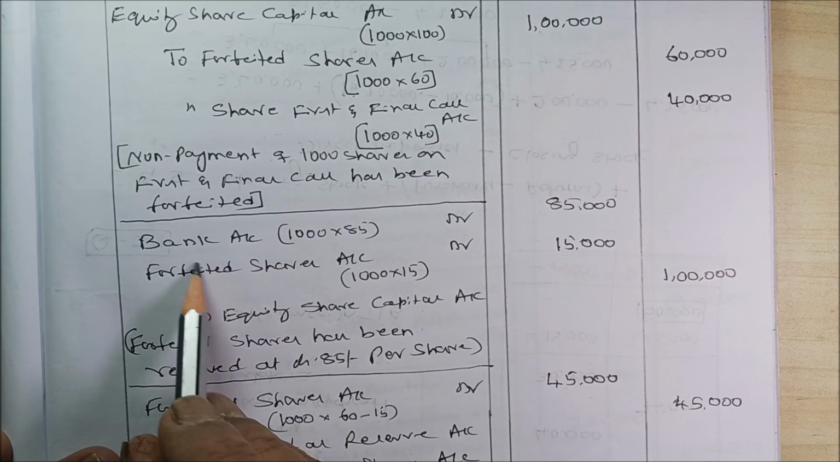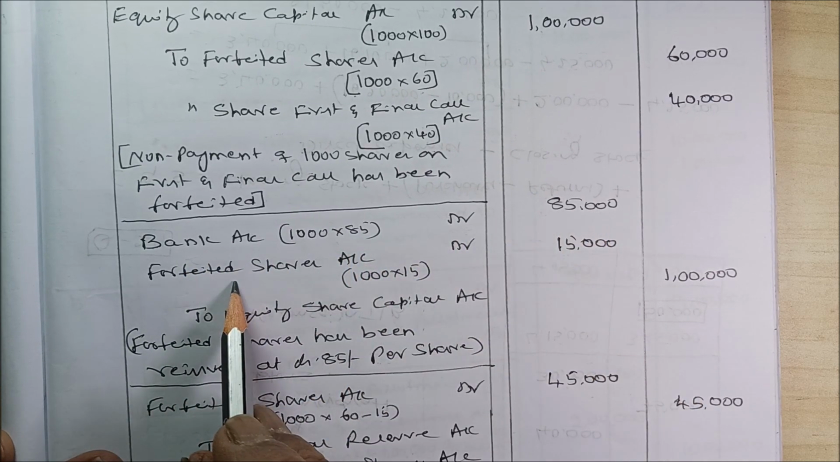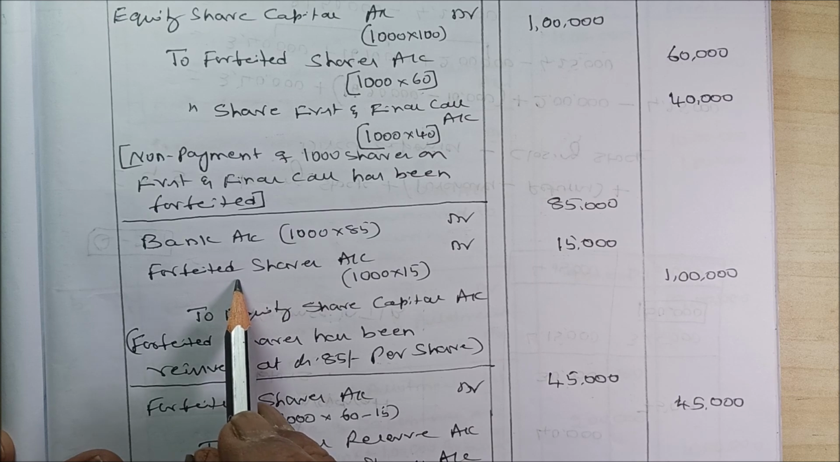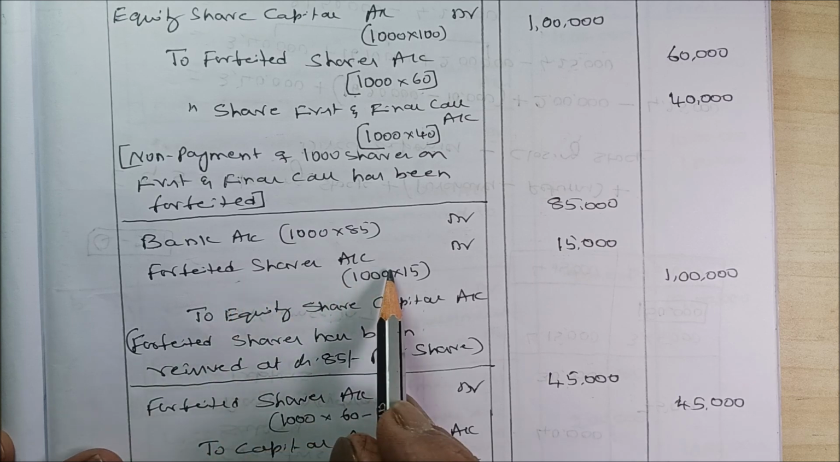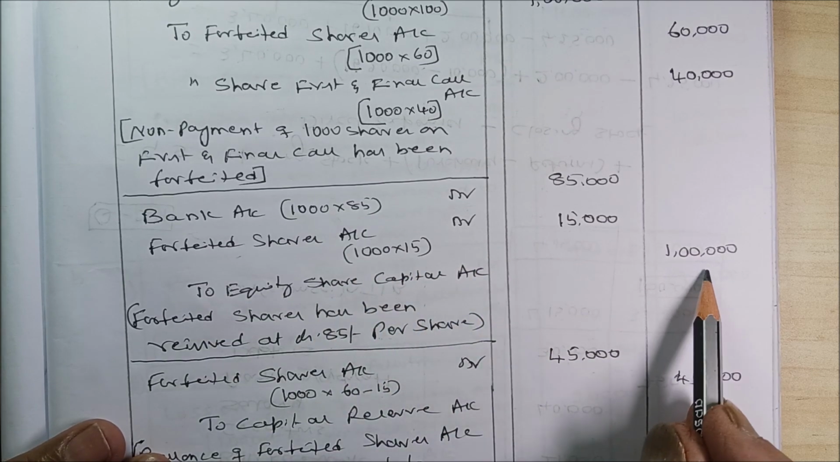Then it has been reissued. Bank account debit 1,000 into 85, 85,000, forfeited. That means this is what happened because of forfeiture. 1,000 into 15 rupees is a loss, 15,000, to equity share capital account 1 lakh.